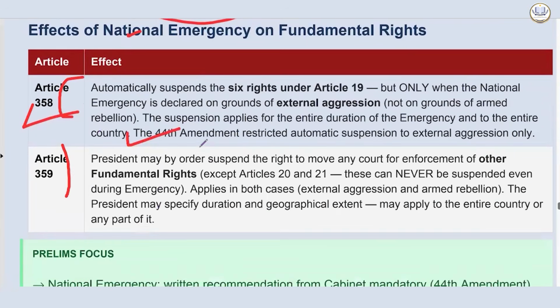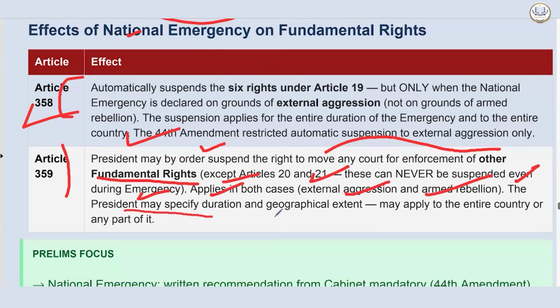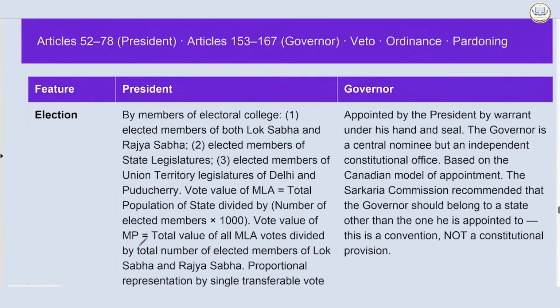Article 359: the President may by order suspend the right to move any court for enforcement of the fundamental rights except Article 20 and 21. These can never be suspended even during emergency. Applies in both cases, external aggression and armed rebellion. The President may specify duration and geographical extent, may apply to the entire country or to any part of it. It's very important.